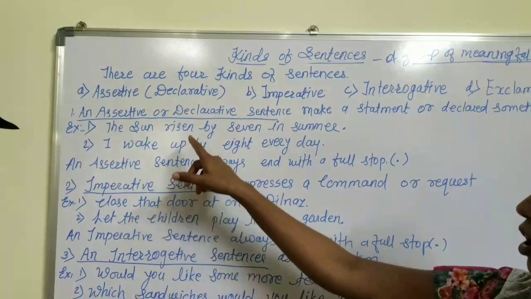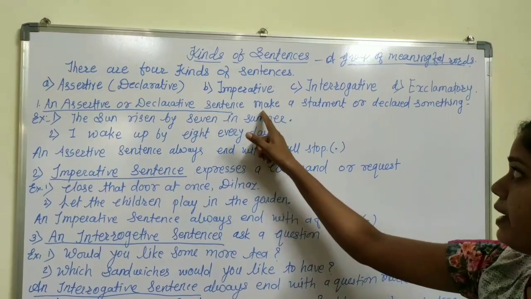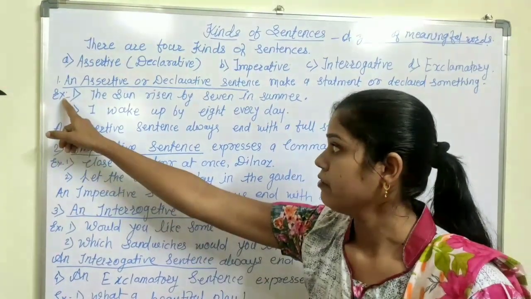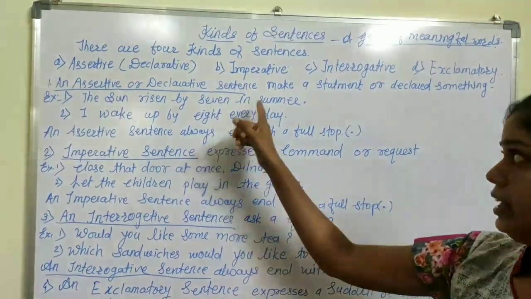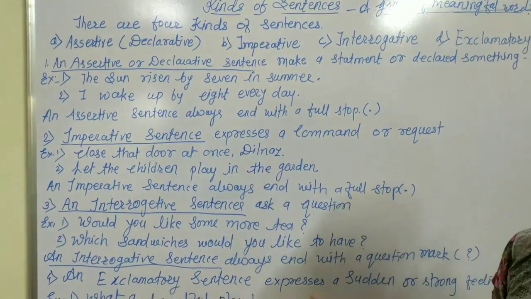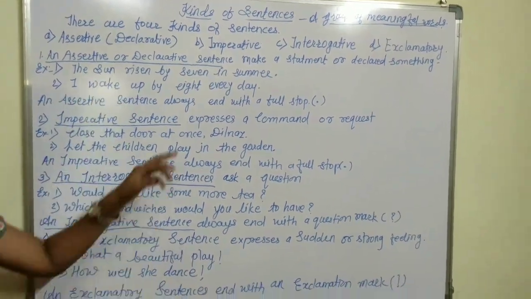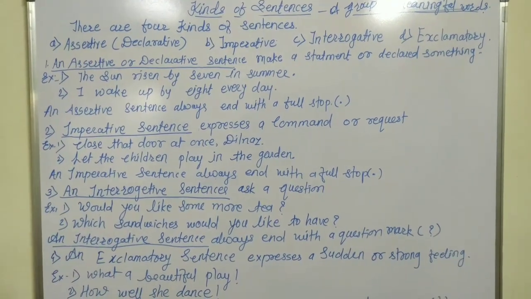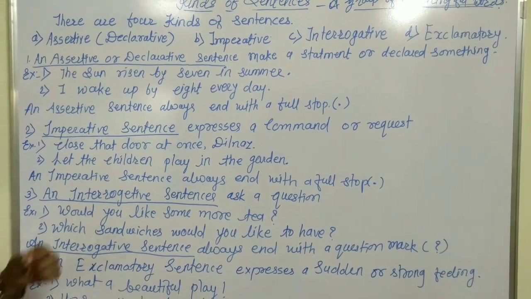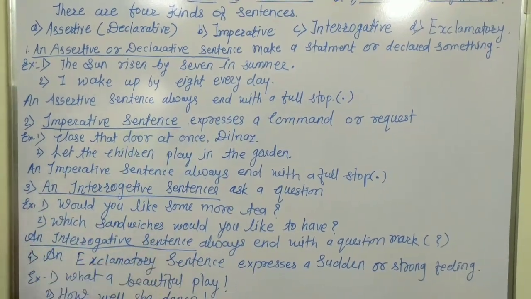The assertive sentence is also called the declarative sentence. What is meant by an assertive sentence? It is a sentence which makes a statement or declares something. For example, the sun rises by 7 in summer, and the second, I wake up by 8 every day. Both sentences begin with the subject, then the verb, and then the object. In the first sentence, the sun is the subject, rises is the verb, and by 7 in summer is the object.